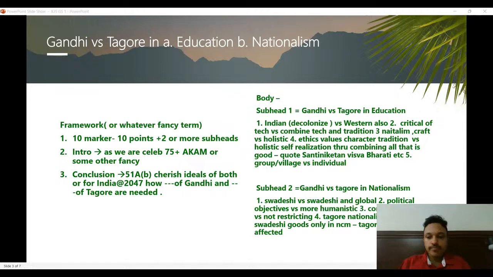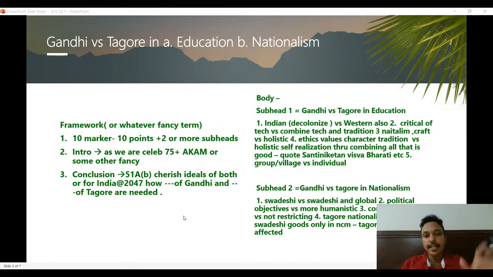Now, introduction, what can be the introduction? I have some general introductions that I prepared for history, art and culture, and such stuff. One is something like the Azadi Ka Amrit Mahotsav, as we are celebrating 75 years or 77 years, something like that. In that context, how this is important.